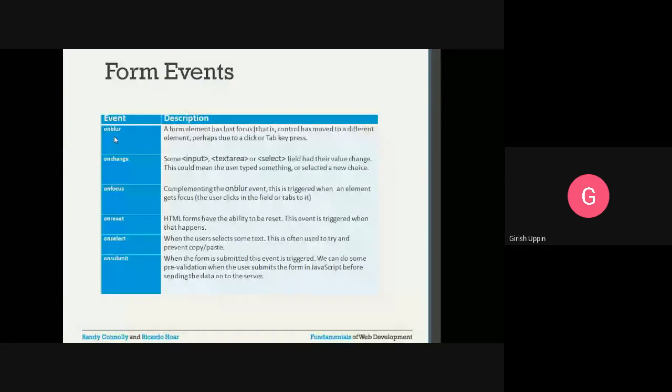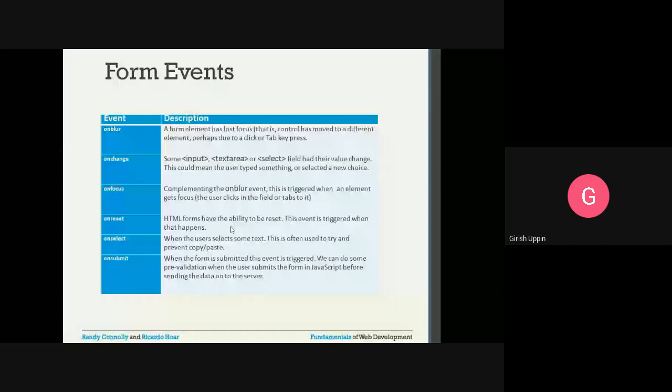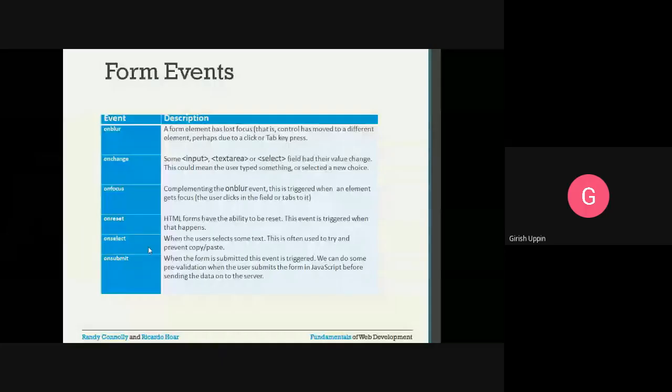On reset: HTML forms have the ability to be reset. This event is triggered when that happens. On select: when the user selects some text, this is often used to try and prevent copy and paste. Many websites will not allow you to paste a value inside the password field. Suppose you have a banking application, a web application where you have to enter using a user ID and password.